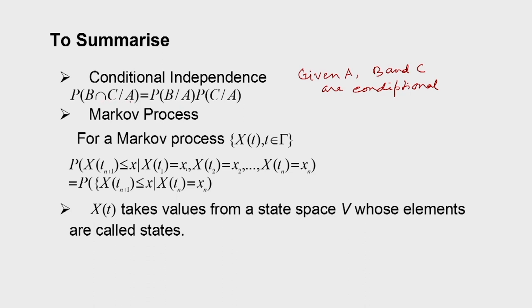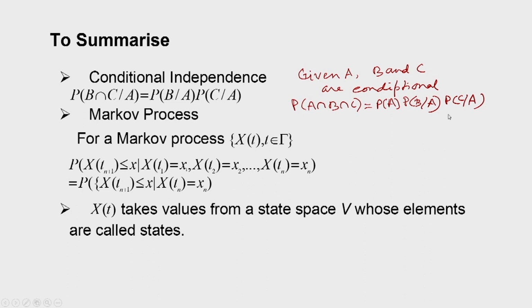And using this conditional independence property, we showed that we can find the probability of a joint event like the probability of A intersection B intersection C is equal to the probability of A times the probability of B given A times the probability of C given A. So if given A, B and C are conditionally independent, we can find the joint probability using this relationship.